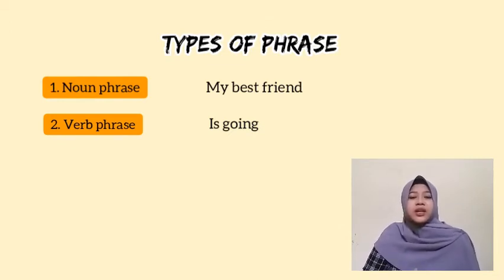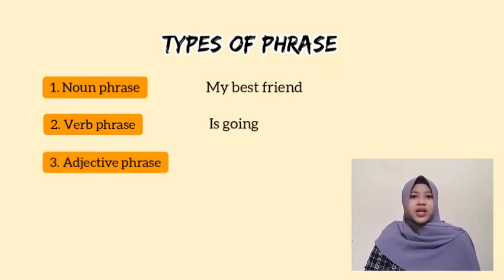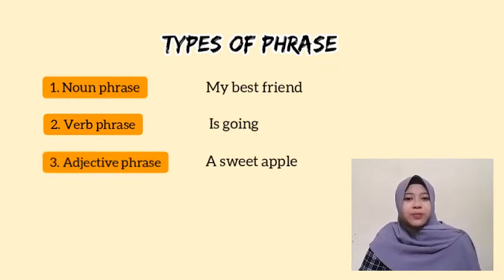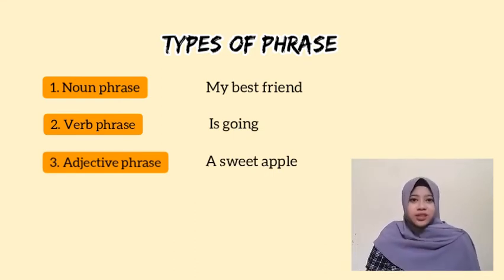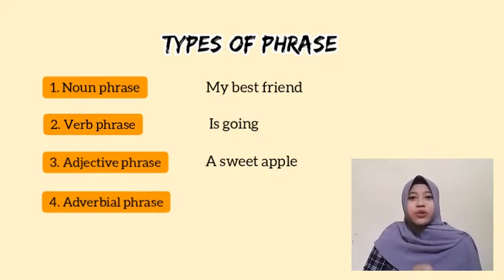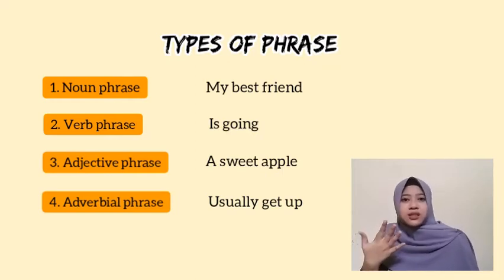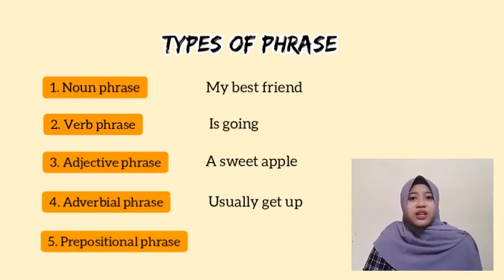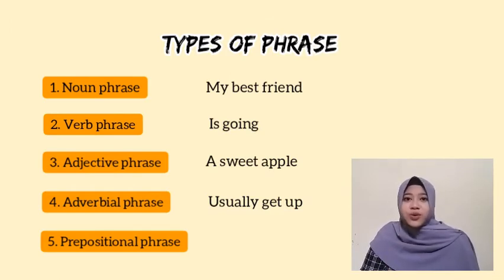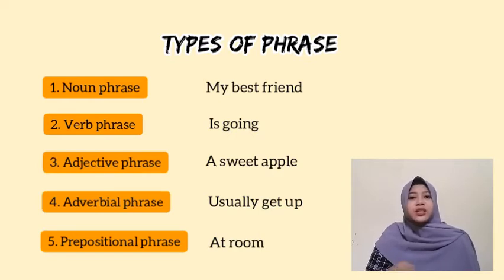And then the third is the adjective phrase. For example, a dark room, a sweet apple, a blue shirt, and so on. And then the fourth is the adverbial phrase. For example, usually get up, as fast as possible, and very slowly. And then the fifth, the prepositional phrase. For example, on the bathroom floor, in the room, at the room, and so on.